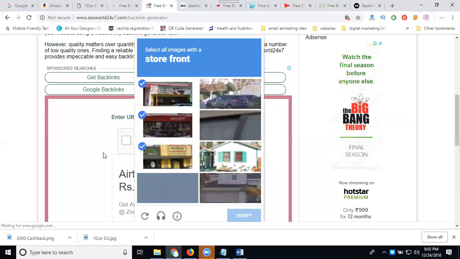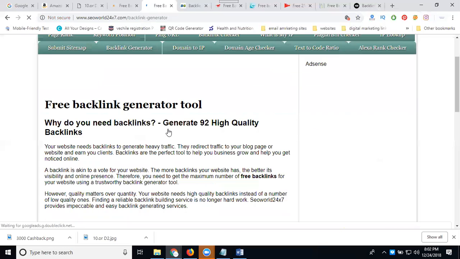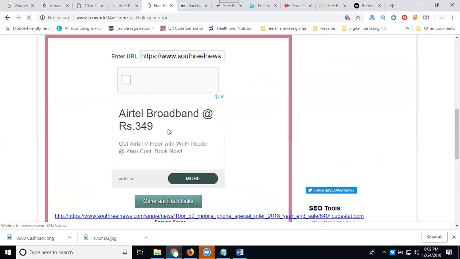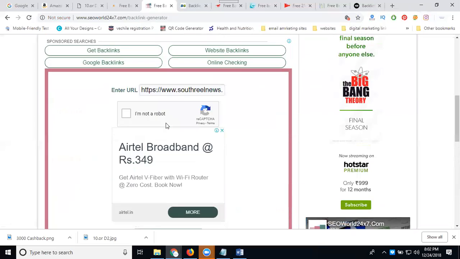Search here, verify. Click to generate backlink. It's coming 2 times, I think.